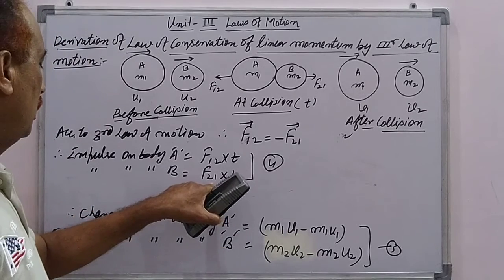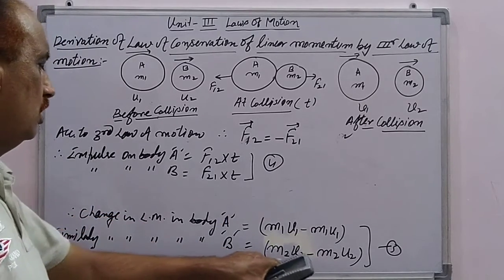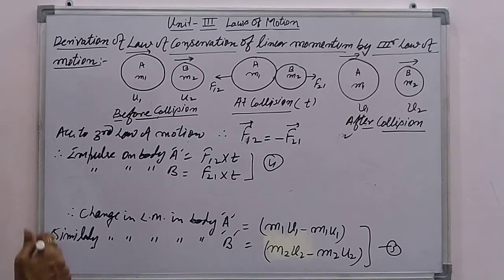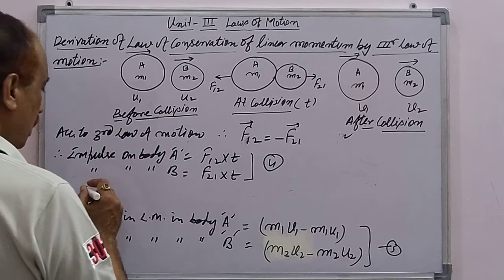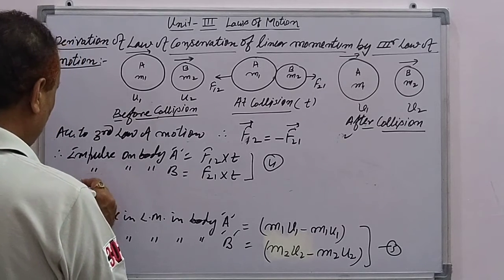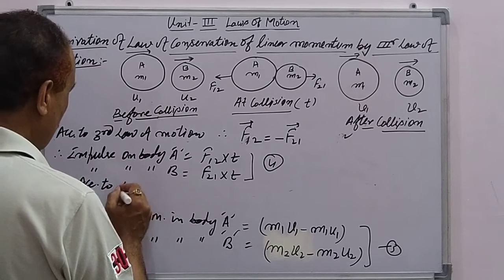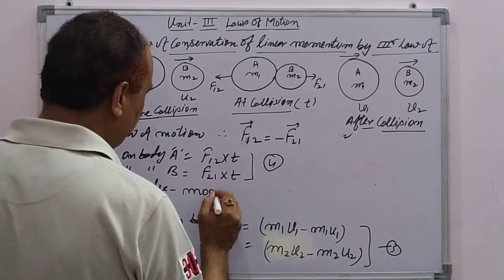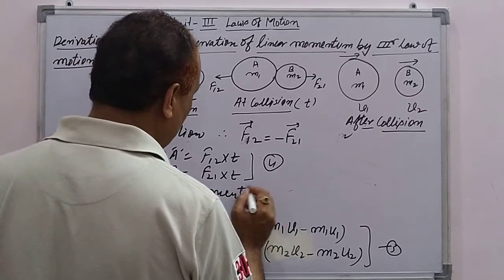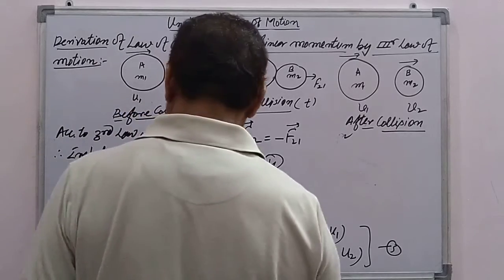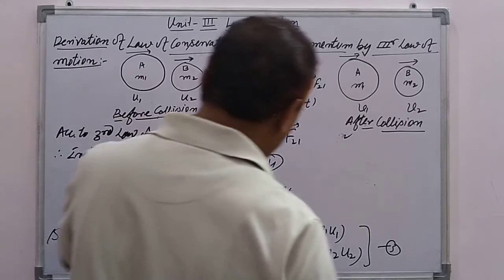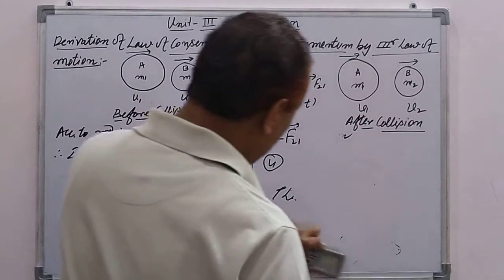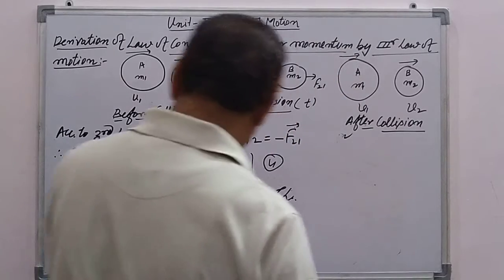Similarly, impulse on the body B is equal to the change in linear momentum of the body B. We have to write this statement here. According to the impulse momentum theorem, the change in momentum is equal to impulse.